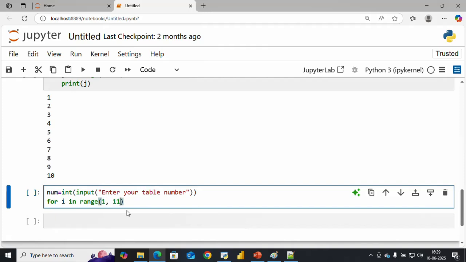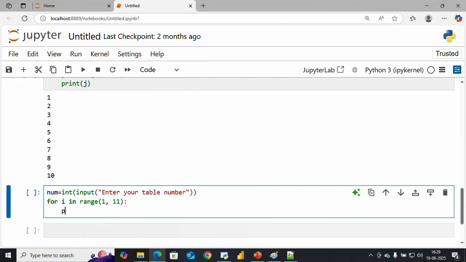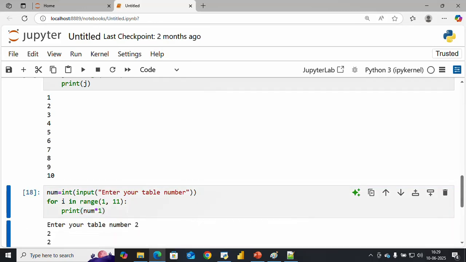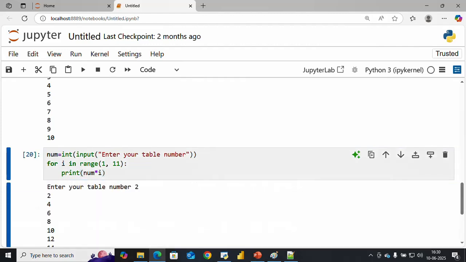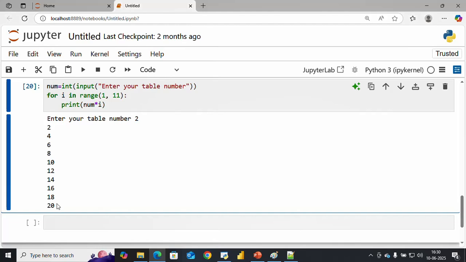So 1 comma 11. I simply print here num, which is given by the user, and i, which I am going to multiply. Then I gave 2. Oh, it should be i, I just put 1. That's why you can see 2 to 20: 2 1 ja 2, 2 2 ja 4, 2 3 ja 6, like this.